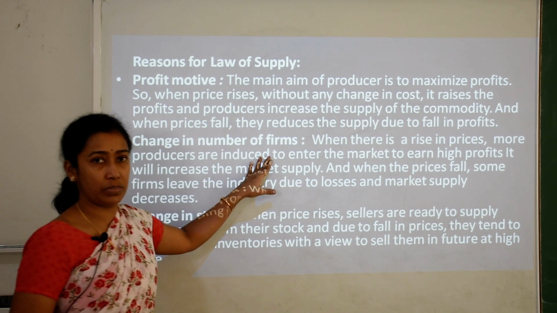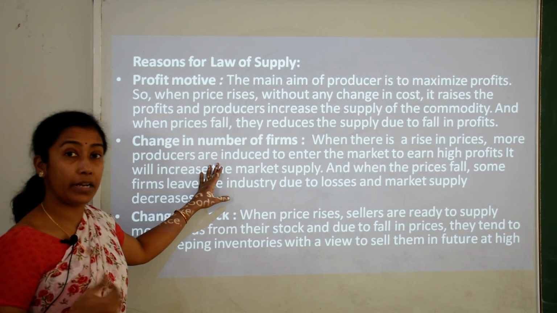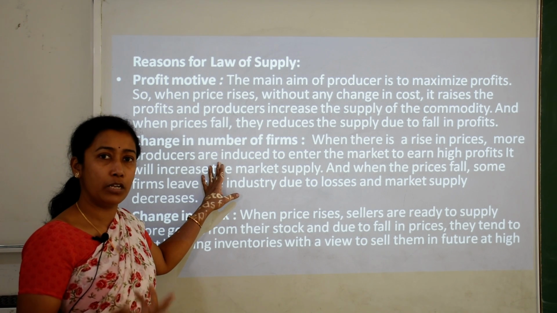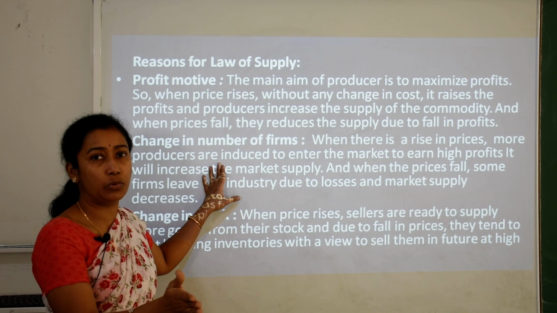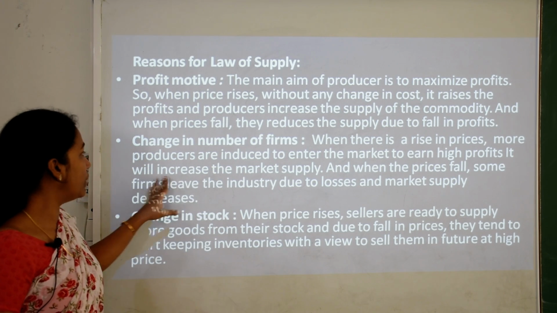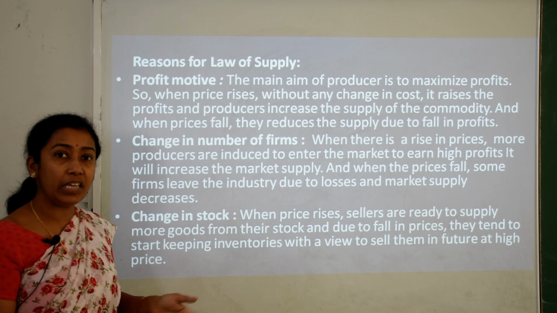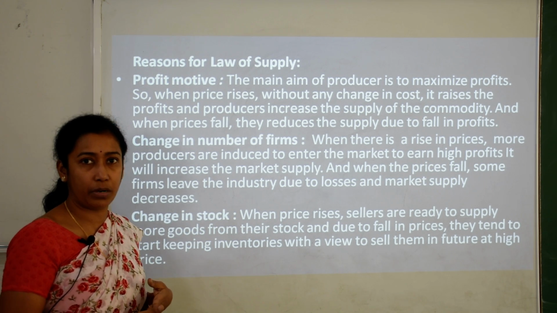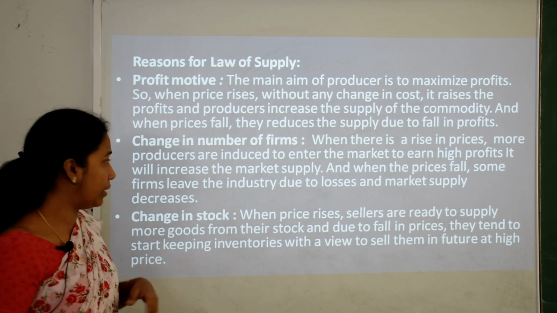Change in number of firms. That means when there is a rise in price, more producers are induced to enter into the market just to have more and more gain. So whenever the price of a particular commodity rises, more firms will enter the market to offer their goods just because of more profit. So it will increase the market supply. And when prices fall, many of the firms will leave the market. Why? Because they will not get enough profit margin or they cannot maximize their profit. Why? Because prices are falling.